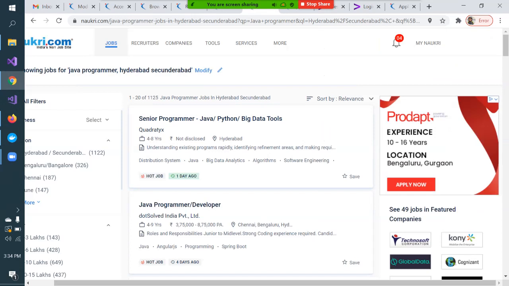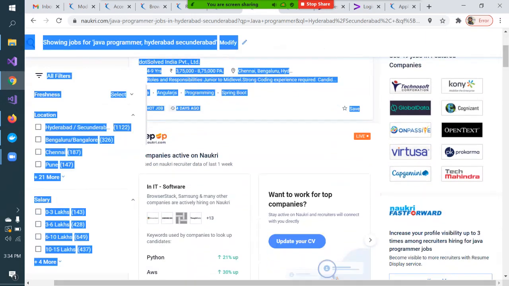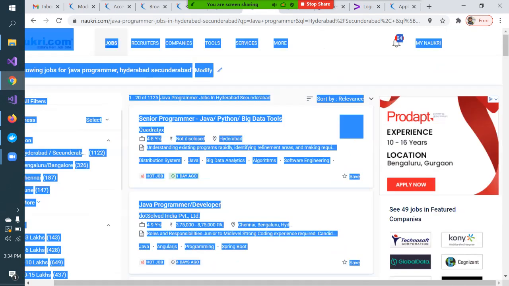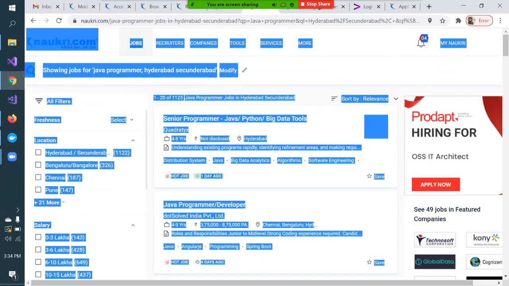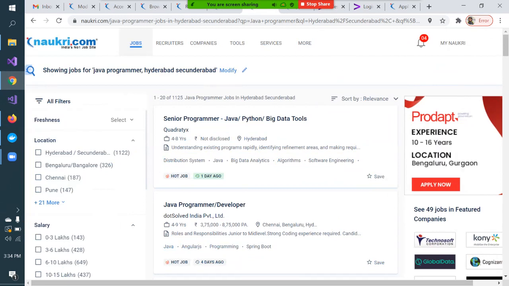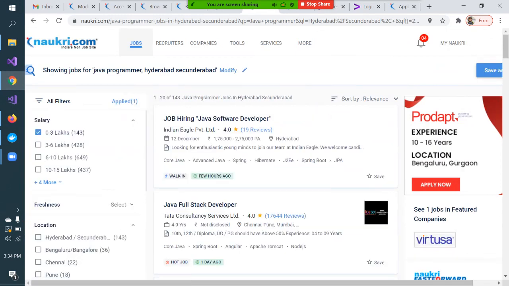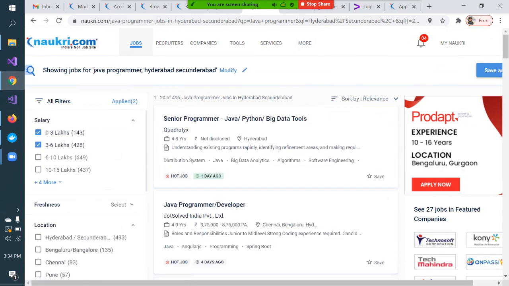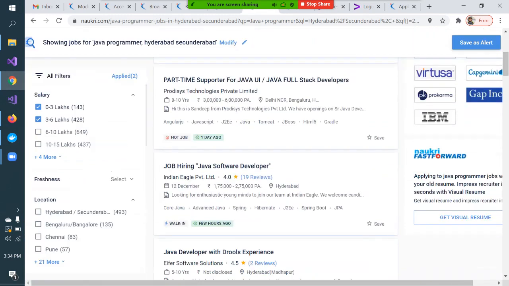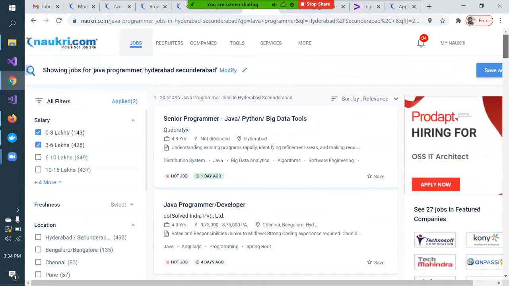But it is giving me some jobs with 4 to 8 years of experience, so I'm just trying to filter, where I can mention. Mostly fresher jobs fall in this bracket, like 0 to 3 years, a 3 lakh package or 3 to 6 lakh package. Mostly you will see. Although freshers can also get more package, you can filter basis this, the location, whatever you want to specify.